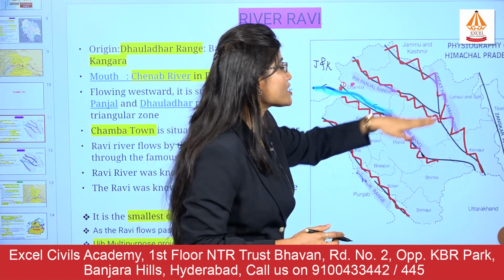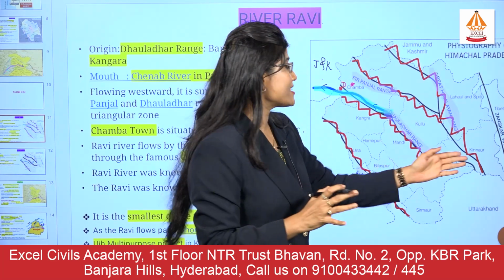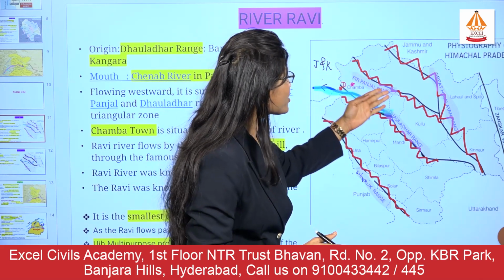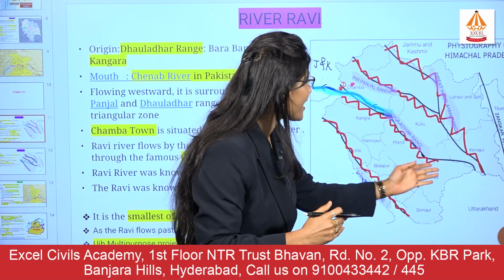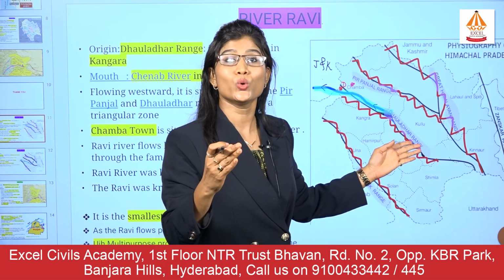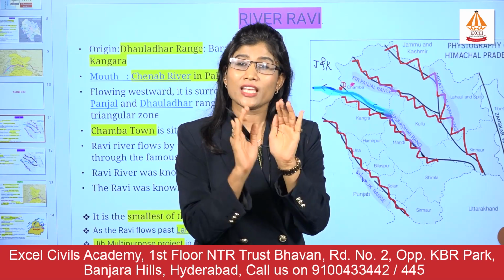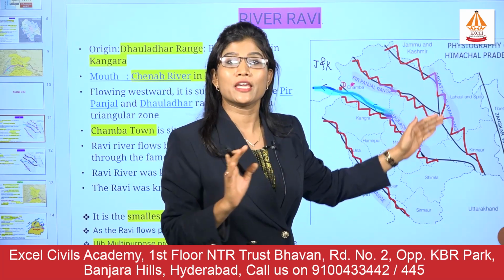So basically the Lahul Spiti region, as well as Kinnaur, one of the districts, lies in this region of the Greater Himalaya. Again, there is the Pir Panjal range. Below that there is the Dhauladhar range. The Dhauladhar range runs through the region of Kulu, Mandi, as well as Chamba and Kangra. So this is a very important range in the region of Himachal Pradesh.